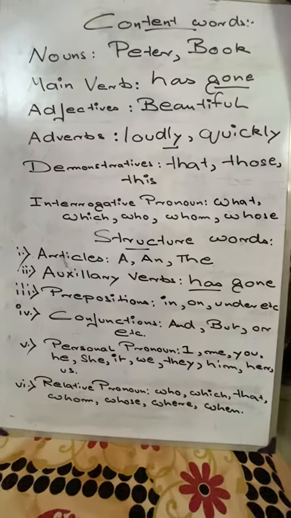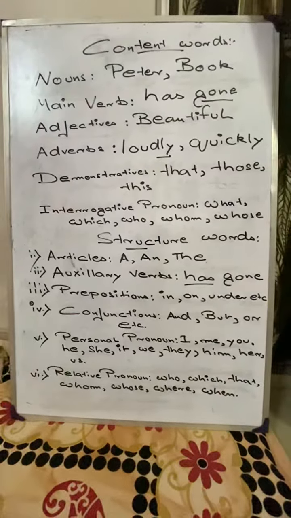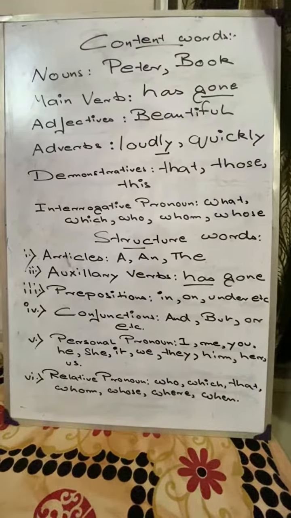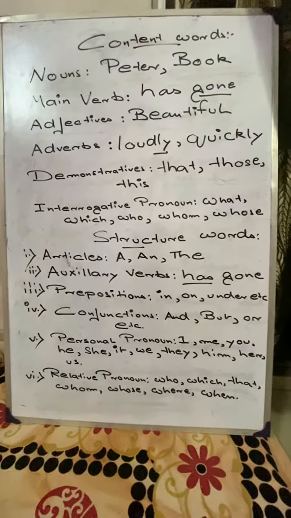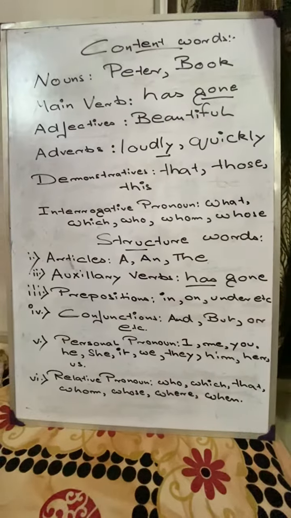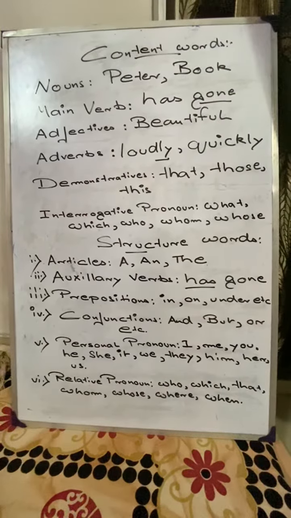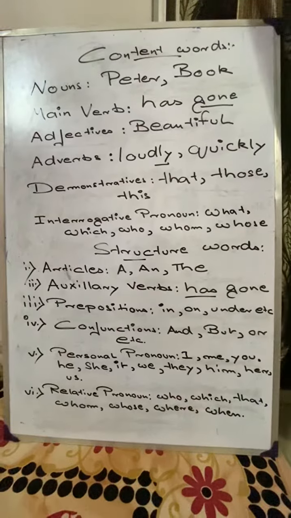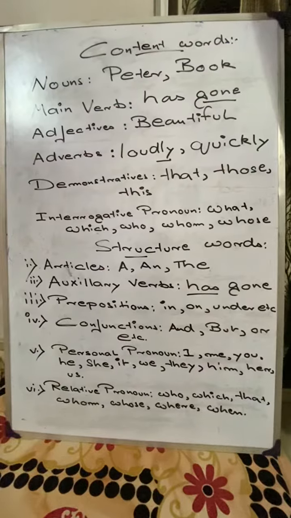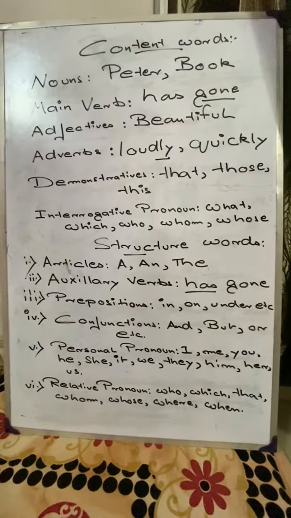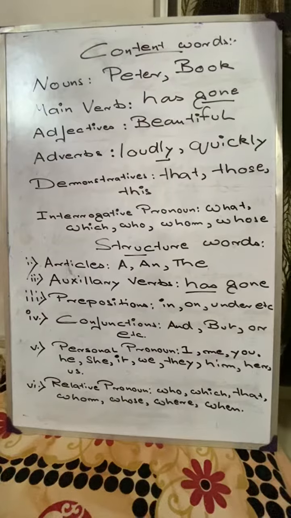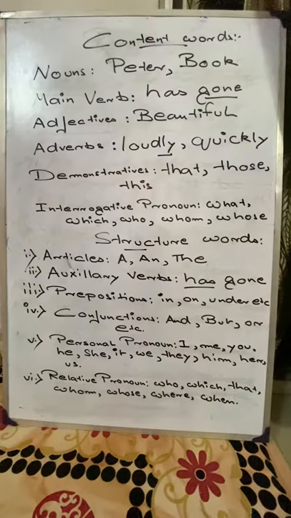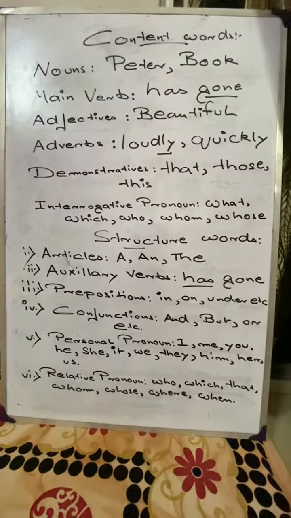Next comes interrogative pronoun. Now, interrogative pronoun, if you remember, the sentence that we started the class with was an interrogative sentence. It started with the word which and it had a question mark. Interrogative pronouns will have these words: what, which, who, whom, whose, and they will end with a question mark. So it becomes easy for you to identify an interrogative pronoun in that particular sentence. So these are all parts of content words.